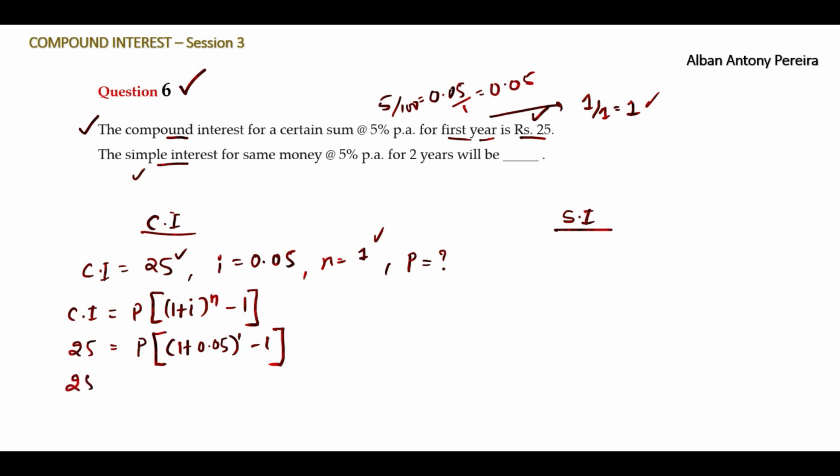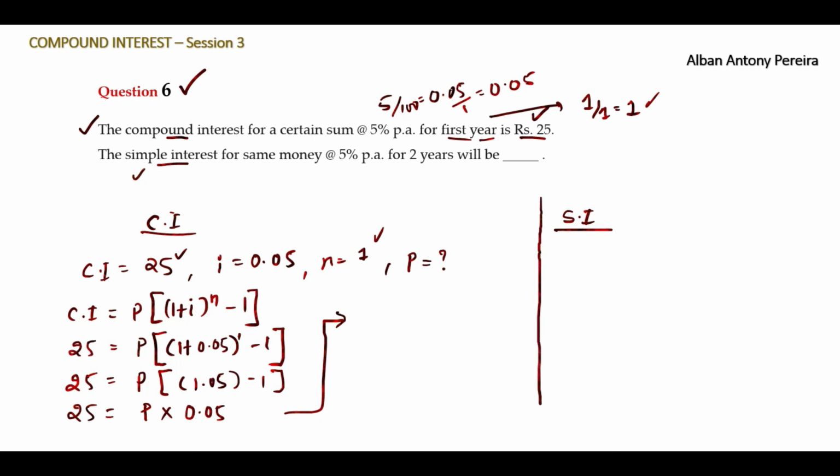Let's simplify further. 25 is equal to P big bracket open, 1.05 to the power 1 is 1.05, minus 1. Next step, 25 is equal to P into 1.05 minus 1, which becomes 0.05. Let me draw a line here to separate the compound interest calculation and the simple interest calculation.